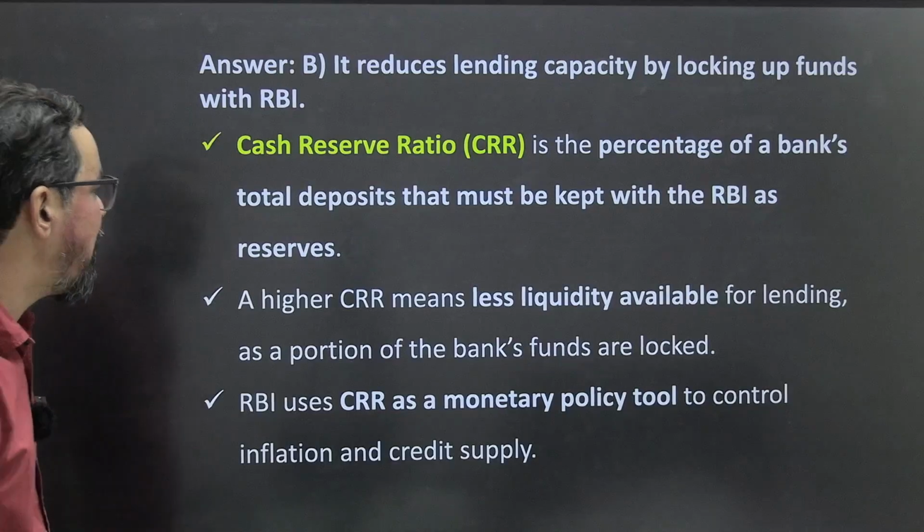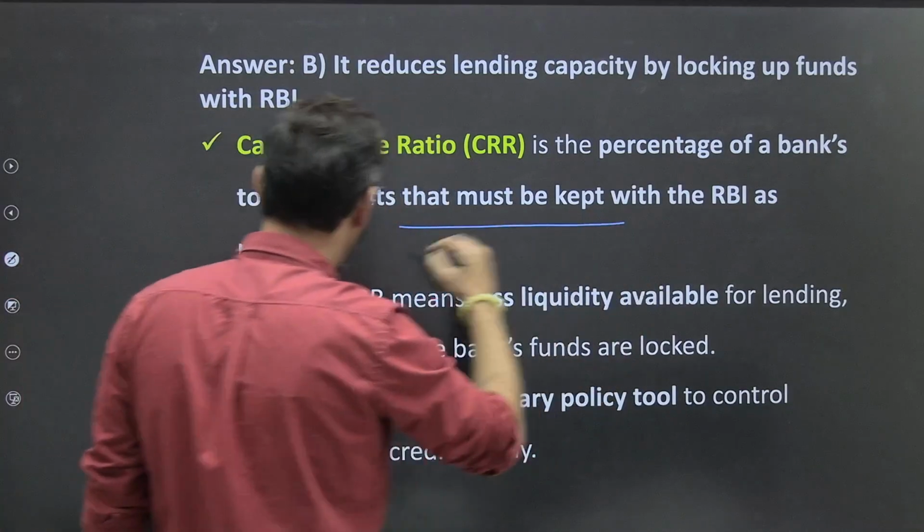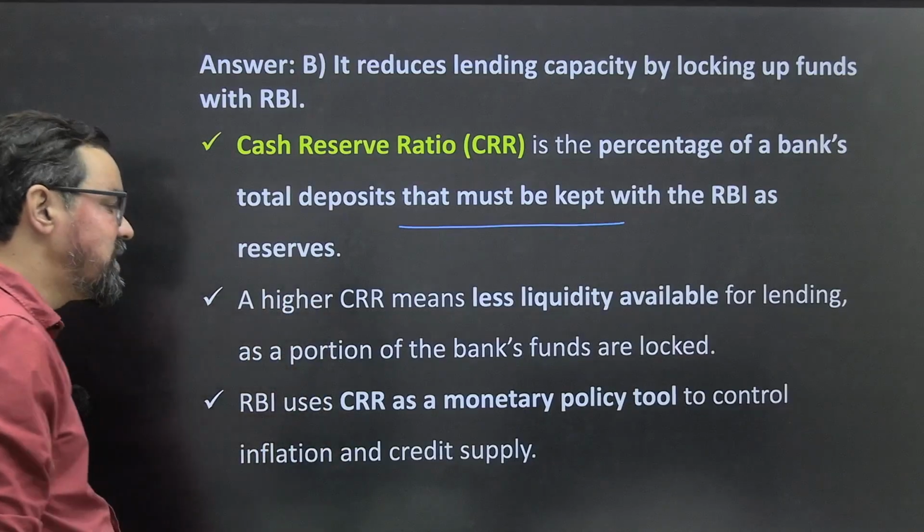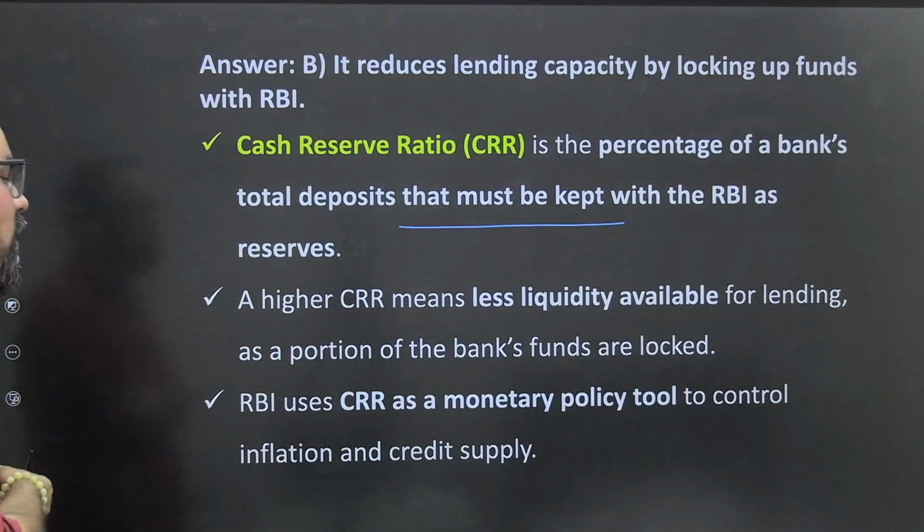CRR is the percentage of a bank's total deposits that must be kept with RBI in the form of cash, and RBI does not pay any interest on this. A higher CRR means less liquidity available for lending, as a portion of bank funds is locked.